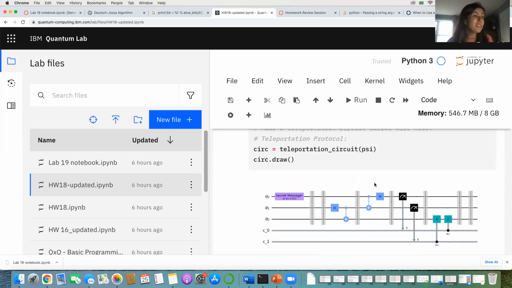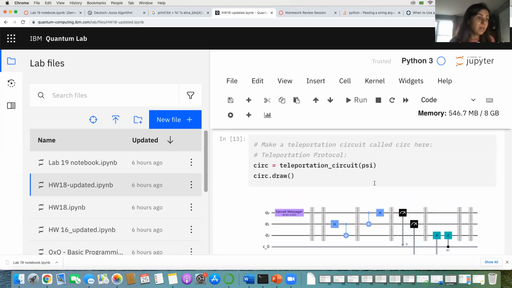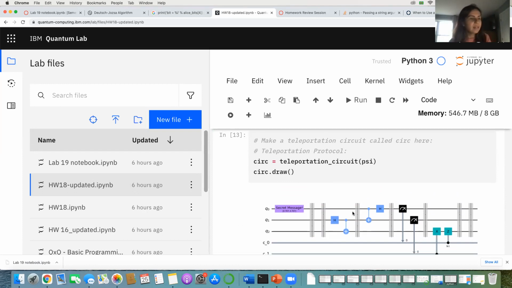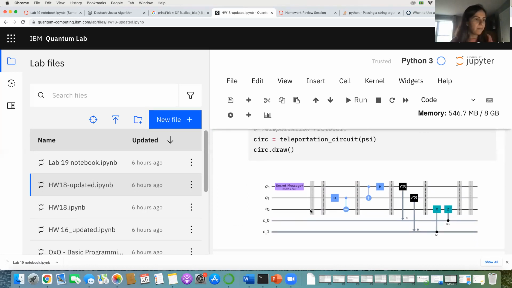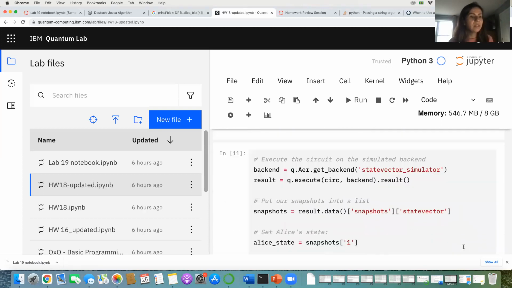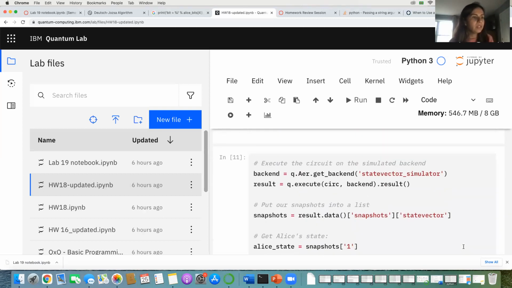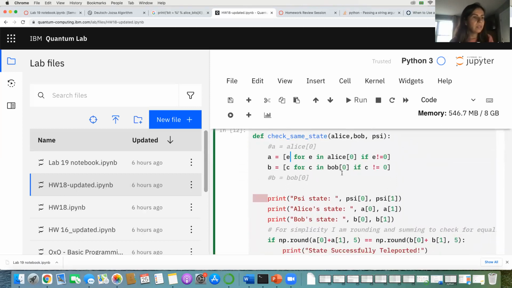Maybe if we could write these snapshots in another way, just taking qubit 2, we could do that. But so far, snapshots don't work like that. We cannot just take Q2. Because we have these Hadamard gates, we're collapsing to 0 or 1 in the snapshot. So we need to make sure it's not 0, it's always 1. And that's why.